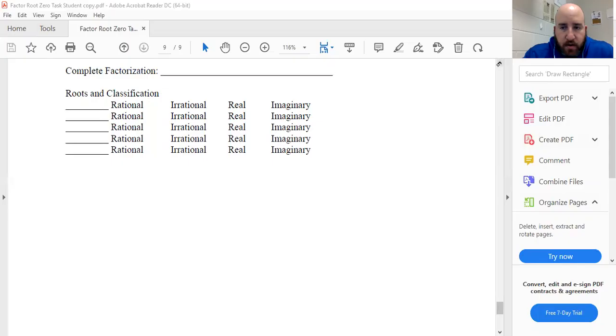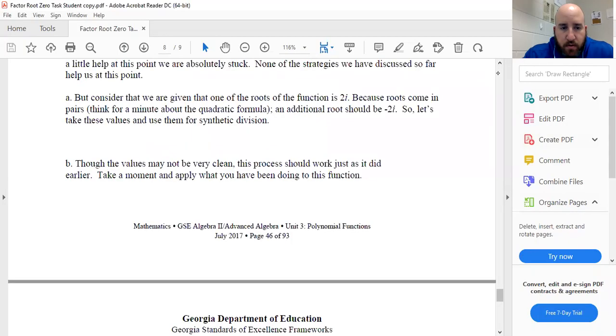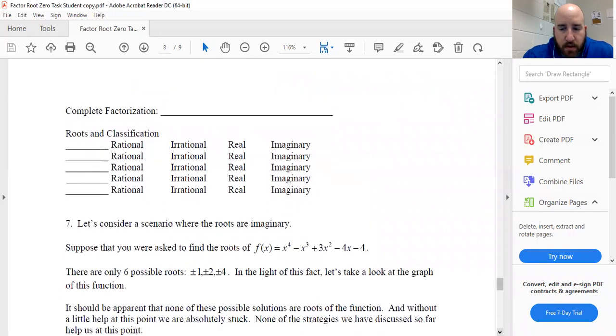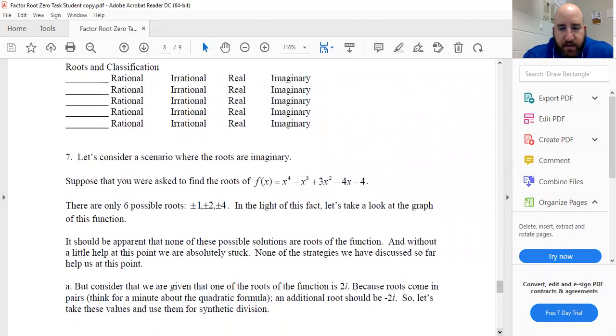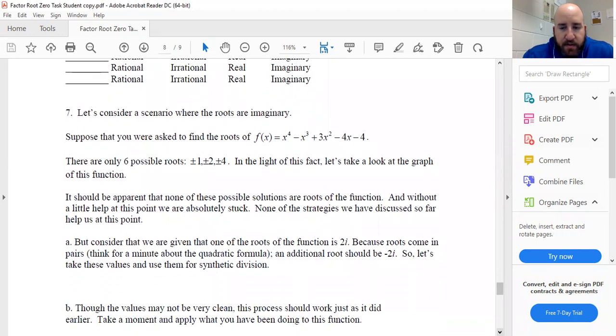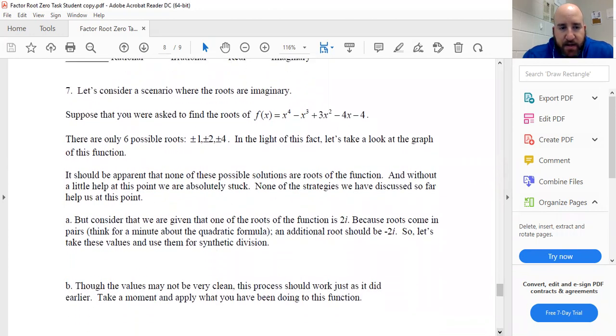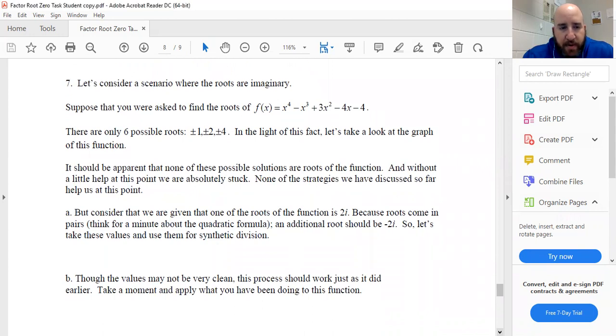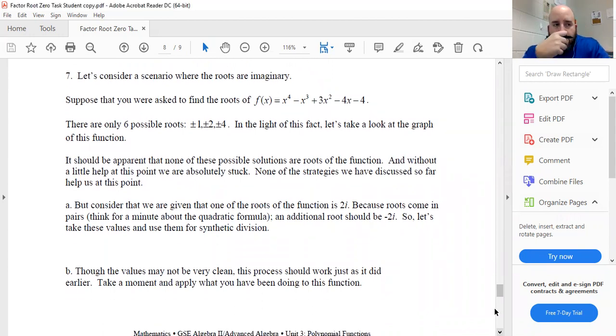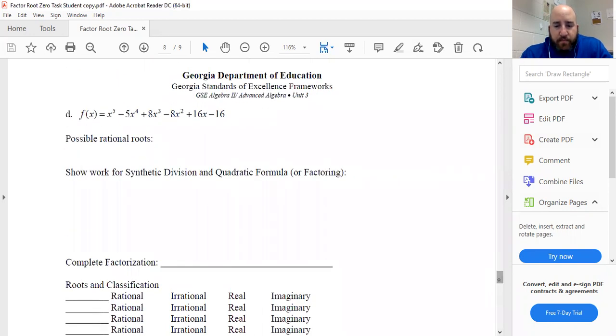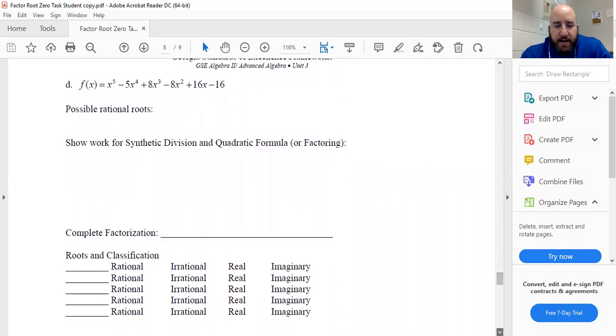All right, so I was already down at the bottom because I'd finished doing the class. Let's go to 7. So again, previously in the packet, we had done a few cubic functions, factoring them, a couple quartic, x to the 4th, a couple quintic, x to the 5th. Question 7 says, let's consider a scenario where we're going to have imaginary roots. It's a little different than what we did on 6D. Again, if you watched that video, you already had it in your notes.